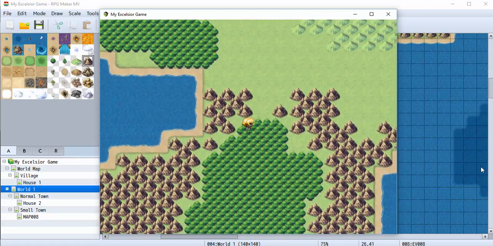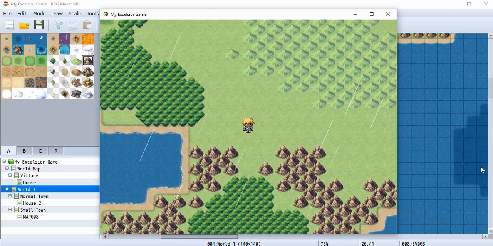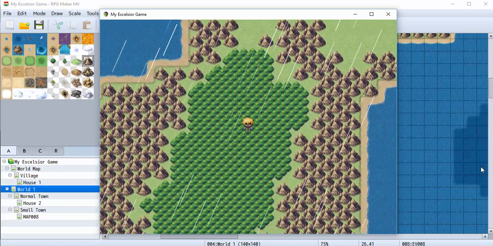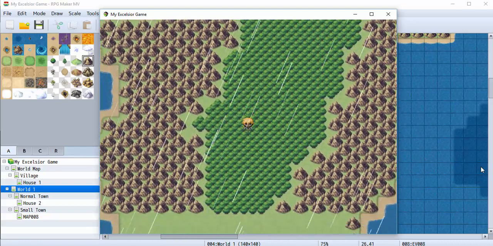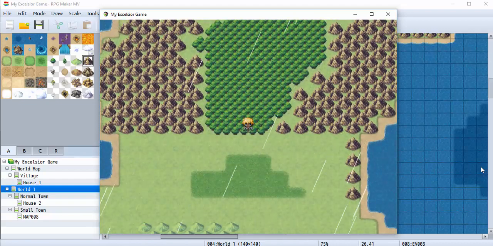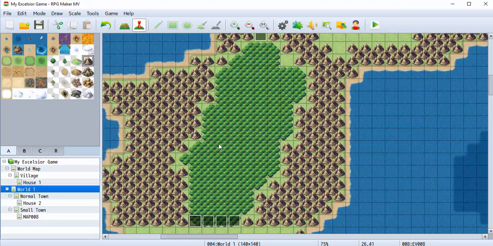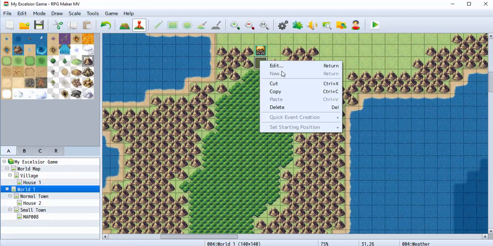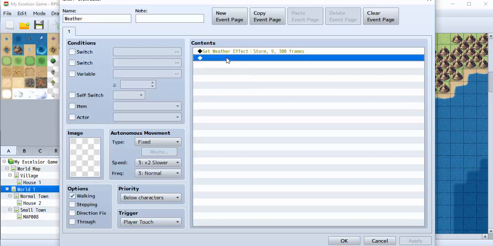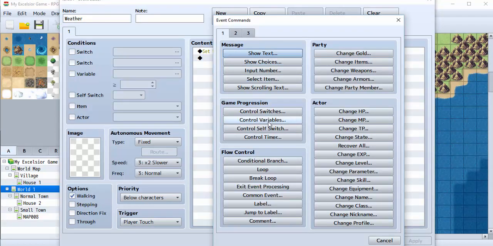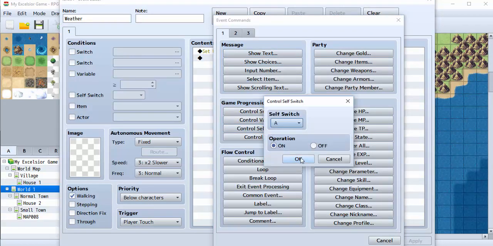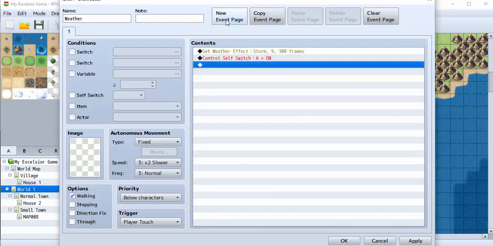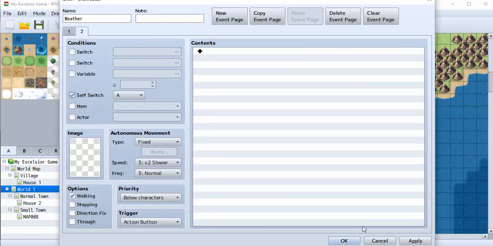Which was the point I was going to make, is it's also going to do that right there. Every single time you hit that, it's going to start raining. And it's going to stop. So if this is a map that your character is going to be walking over and over and over again, you need to change these and put switches on them. So all you do is add a control self switch, add a control self switch A, done.